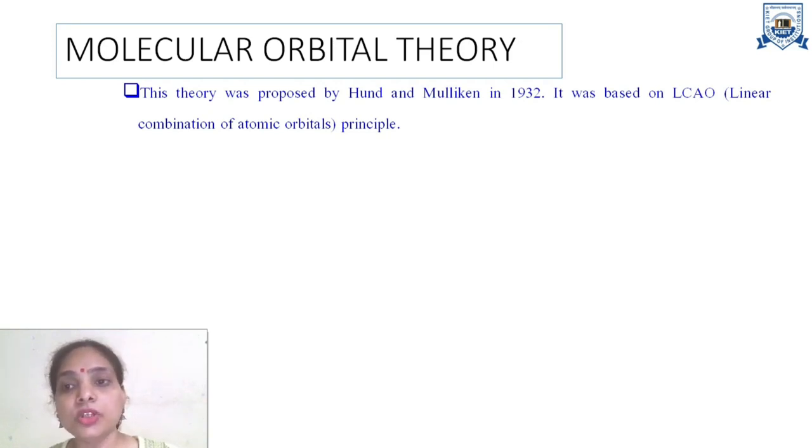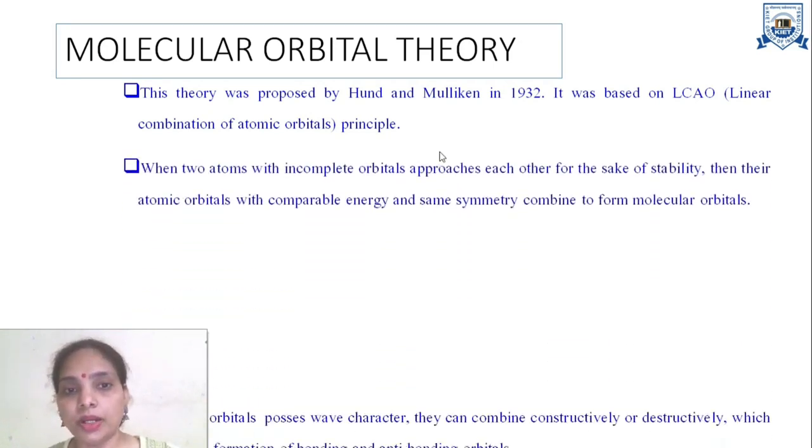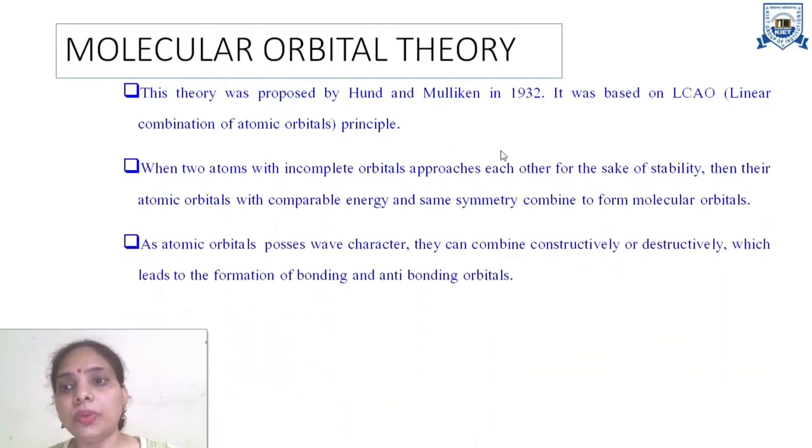This theory was based on LCAO principle. Now, what is LCAO principle? LCAO means linear combination of atomic orbitals. According to this principle, atomic orbitals possess wave character. So, they can combine constructively or destructively, which leads to the formation of molecular orbitals with different energy and different stability. Let us understand this.